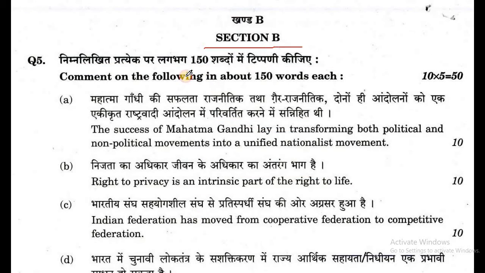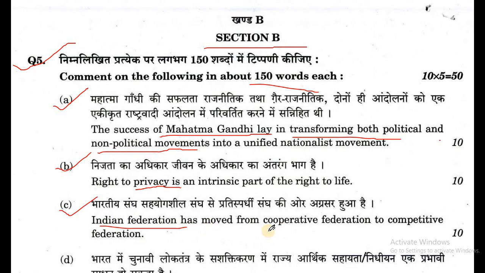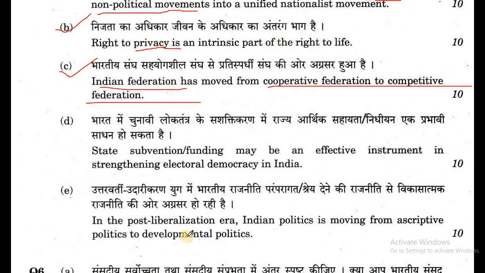Now Section B. Question number 5. Comment on the following in about 150 words each. A. The success of Mahatma Gandhi lay in transforming both the political and non-political movements into a unified nationalist movement. B. Right to privacy is an intrinsic part of the right to life. C. Indian federation has moved from corporate federation to competitive federation.